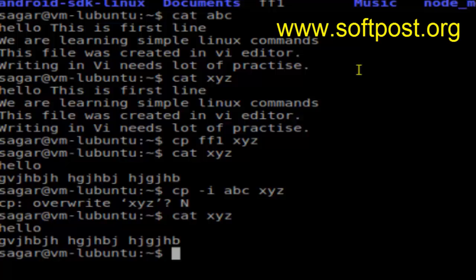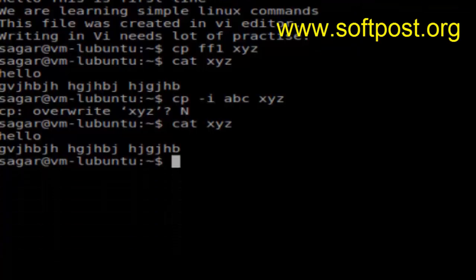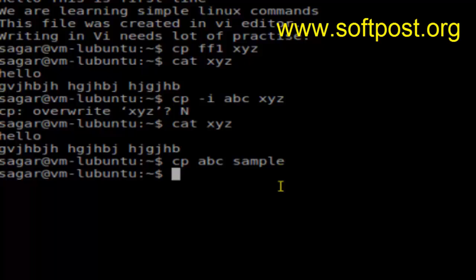Now this is about copying files in the same directory. Say for example, you want to copy the file abc into a folder, say sample, over here. As you can see, there is a folder called sample. What you do is the same command, cp, the name of the file that you want to copy, then the directory name. You can give a new file name, say xyz or anything, but if you want to keep the same name, you can just give the name of the directory and then hit enter, and that sample directory should contain the file.